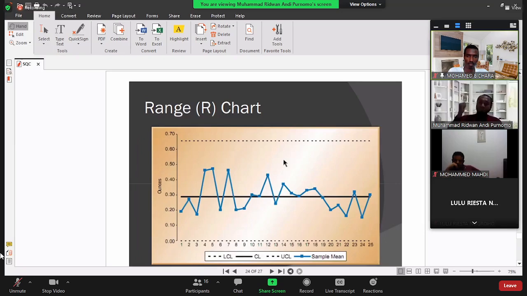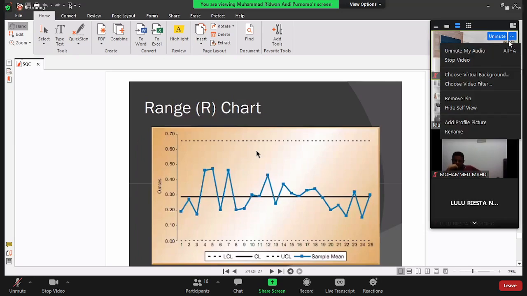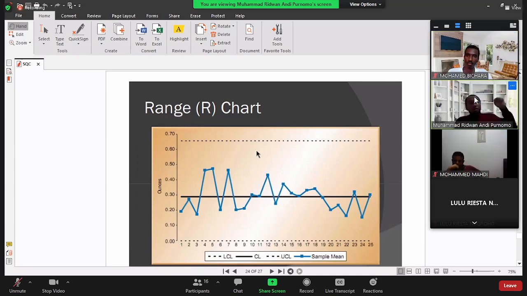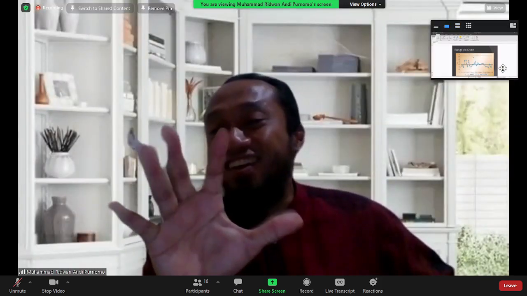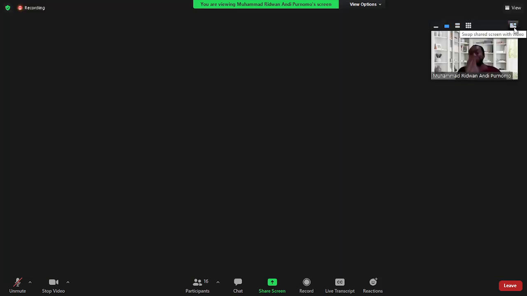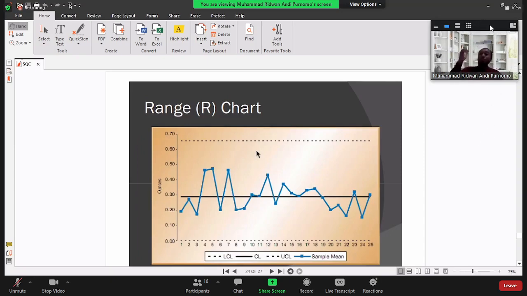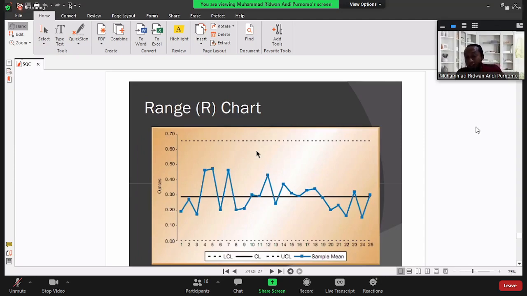So in this situation, of course, we need to fix our machine. Or the other condition, maybe the R chart is still good, but the X bar chart is not good. So we can say our machine is not accurate anymore, but still precise. So in this situation, also we need to maintain our machine. That's why we need to develop both control charts, in order to control the accuracy of the machine and to control the preciseness of the machine.